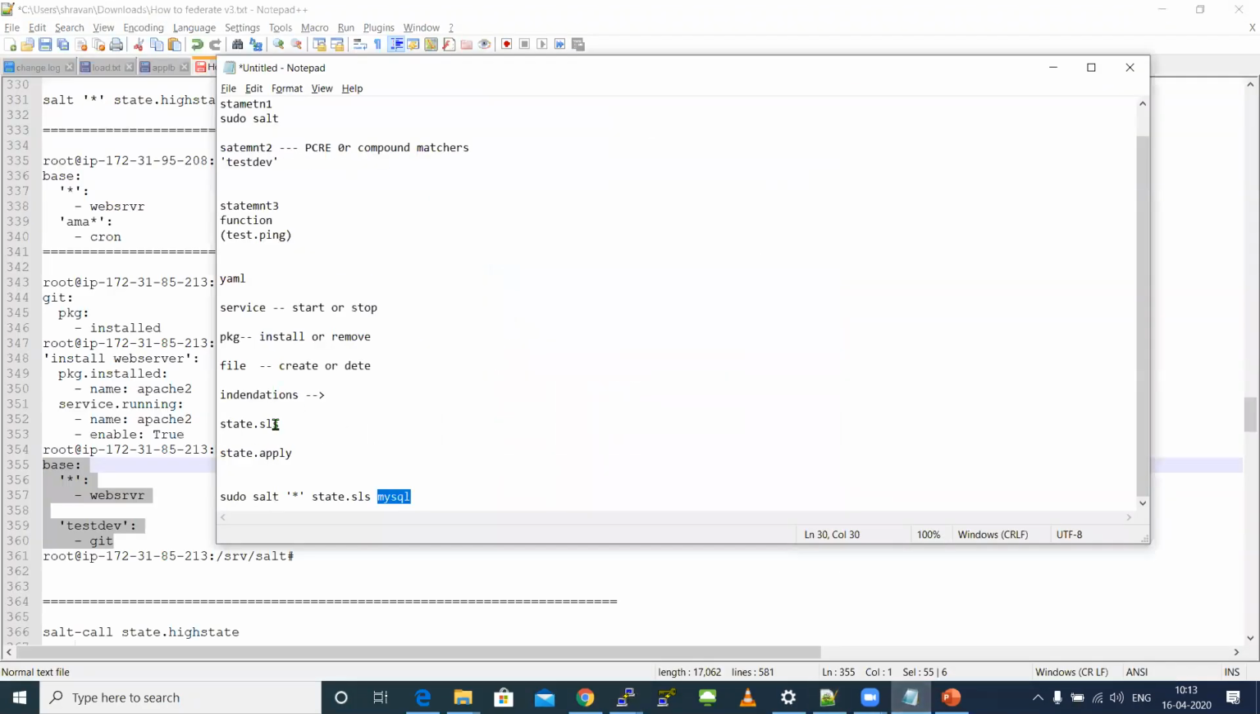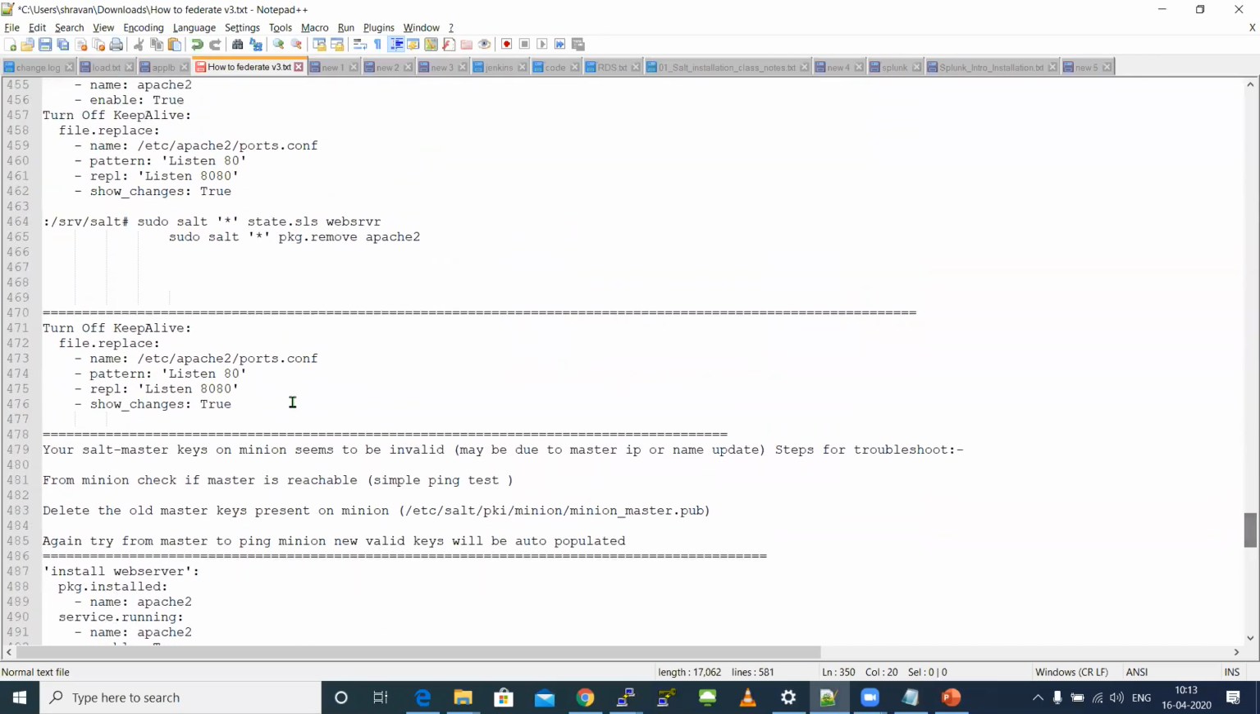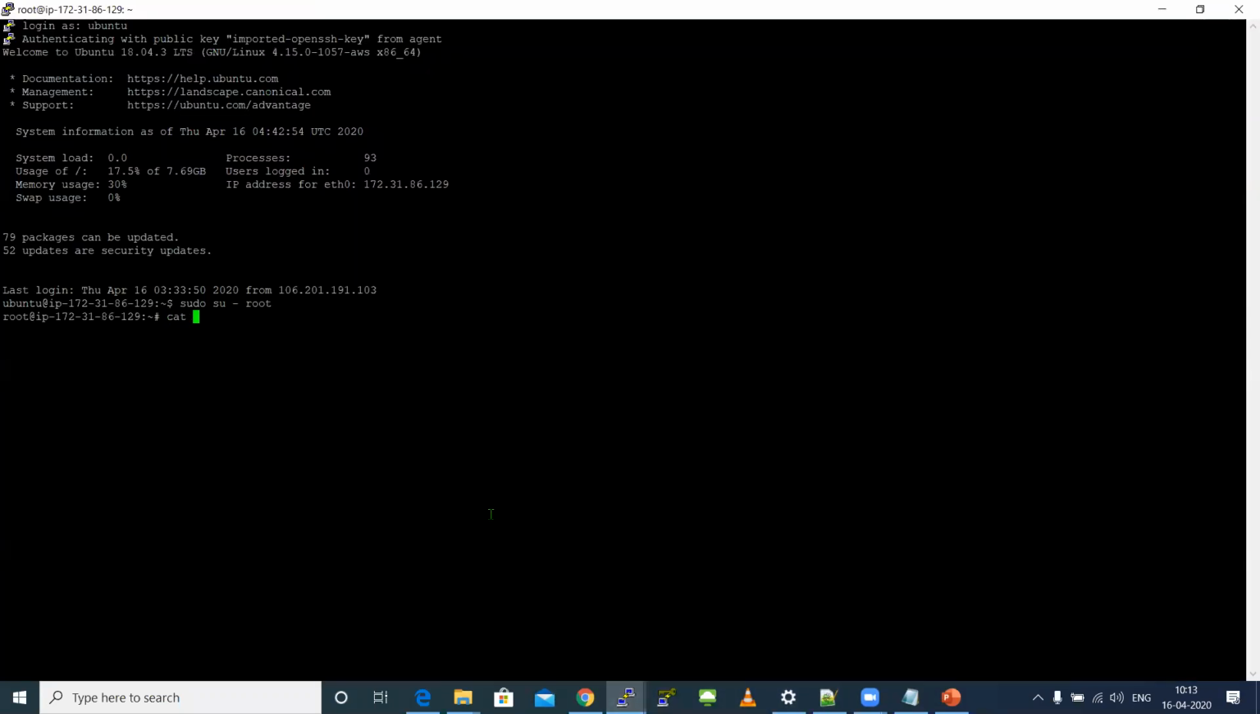Okay. As I told you, I gave you an example for services package. I'll also give you a small example for file too. So this is my child machine. Don't get confused.